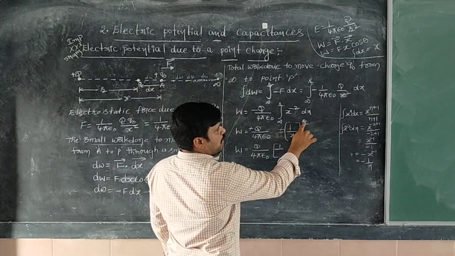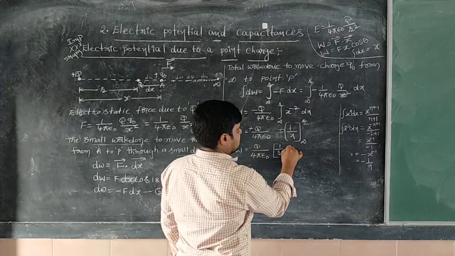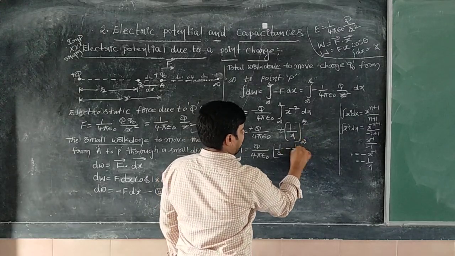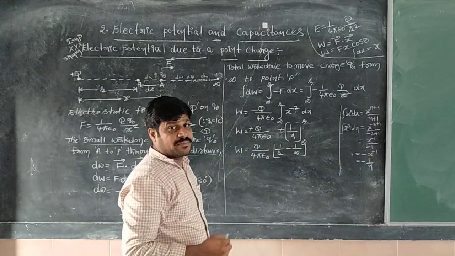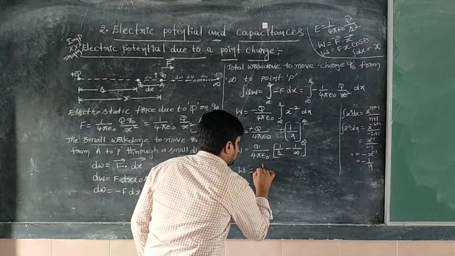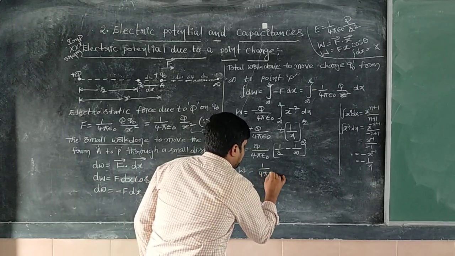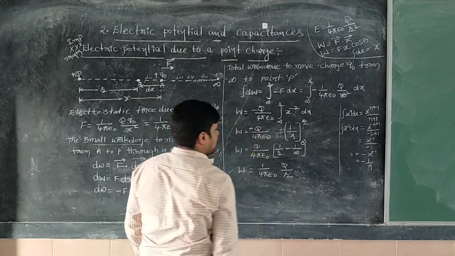Instead of x, once you write the upper limit, that is nothing but r, minus 1 divided by the lower limit, which is infinity. Anything by infinity is nothing but 0. So work done is nothing but 1 by 4 pi epsilon naught Q divided by r.